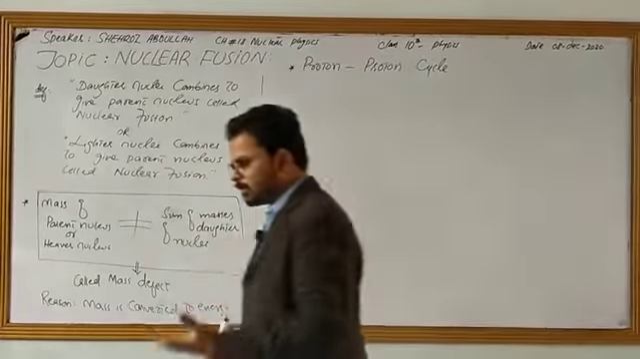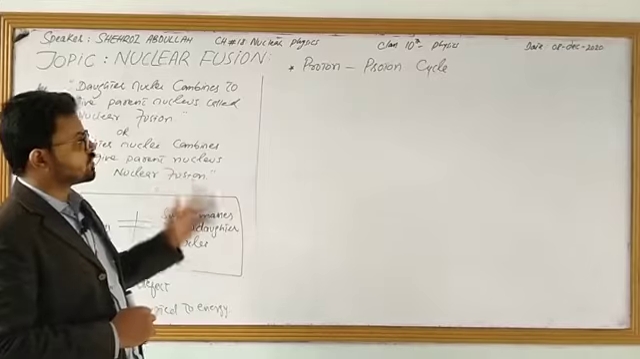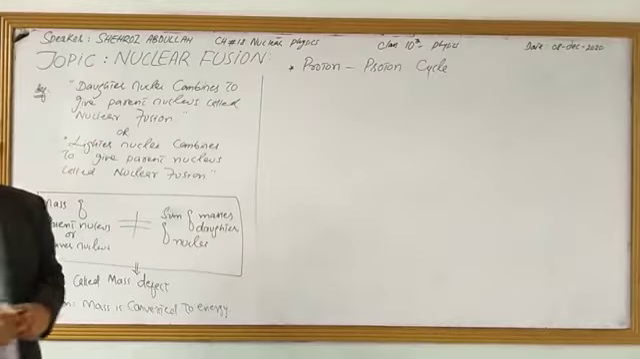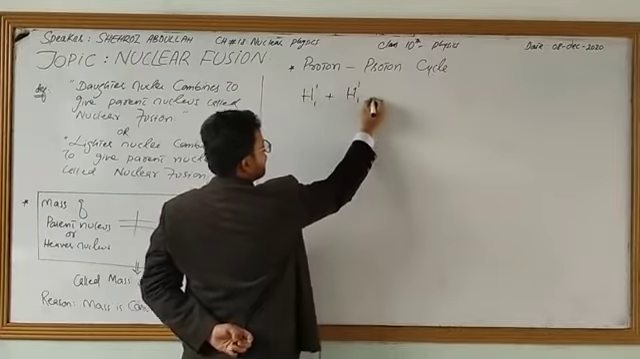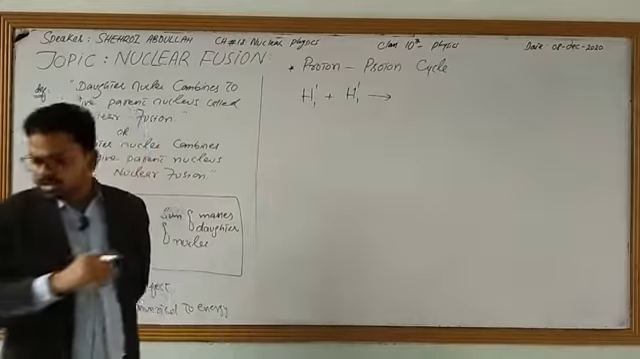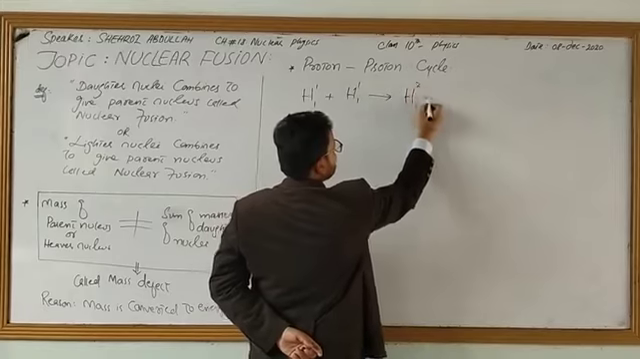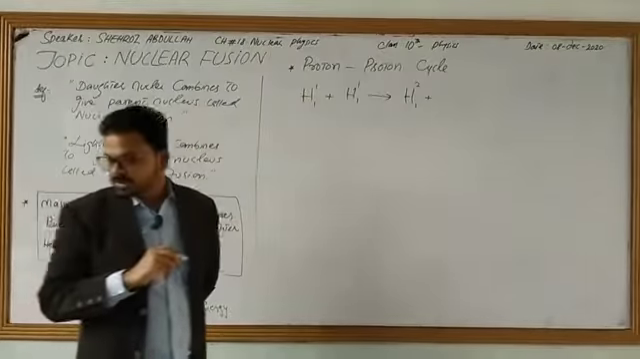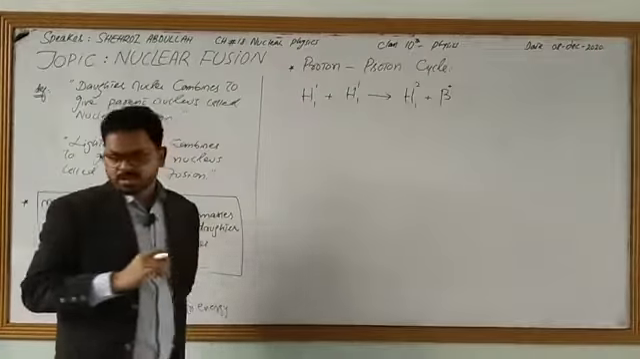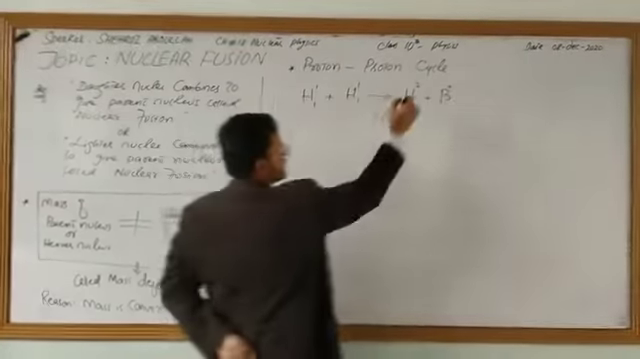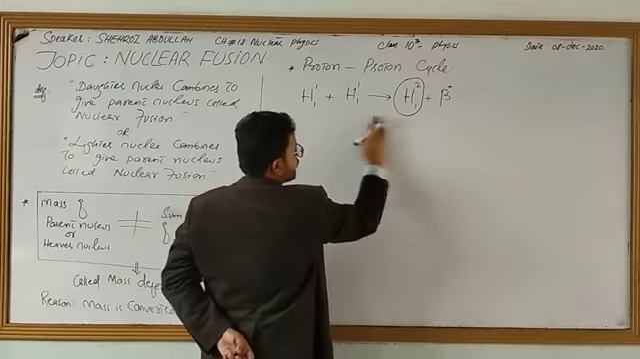Now we are going to discuss one best example of nuclear fusion, the proton-proton cycle. You know what happens in the proton-proton cycle? Look, this is a proton, this is also a proton, and it gives you protium and protium combine and give you deuterium over here, and beta also. Now this is the first step. The formed product is known as deuteron, deuterium we can say, or deuteron.